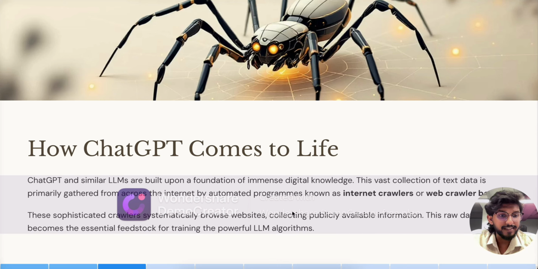Let's see how ChatGPT comes to life, because everyone knows about ChatGPT. ChatGPT and similar LLMs are built with immense digital knowledge. How does ChatGPT have this much digital knowledge? Internet crawlers, or web crawlers, come into the picture. These crawlers get information from the internet and collect it from publicly available information. These are the main programs used by the LLM algorithm to maintain its feedstock.